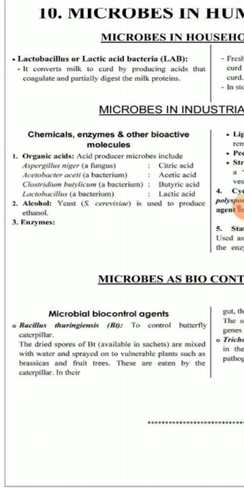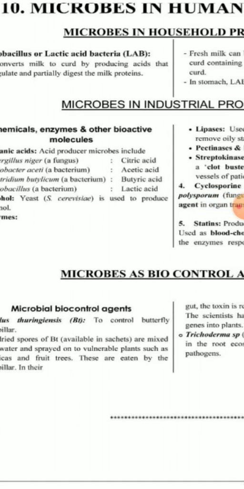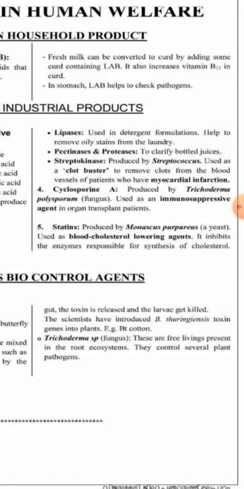The dried spores of Bt are mixed with water and sprayed on vulnerable plants such as brassicas and fruit trees, and they are eaten by the caterpillar. In the gut of the caterpillar, the toxin is released and the larvae get killed.